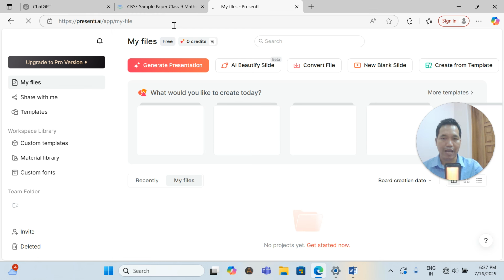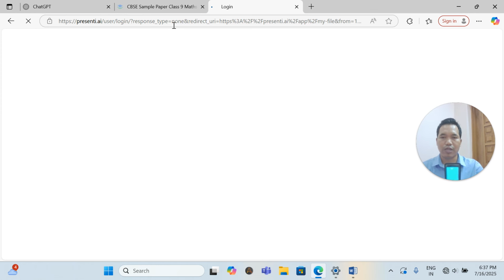There are a lot of apps, but as a beginner, I suggest you start with these two applications so that you can be more perfect in the days to come. If you want to know more apps, I can guide you on how to use them. There is no problem. Okay, so let me log out of this.